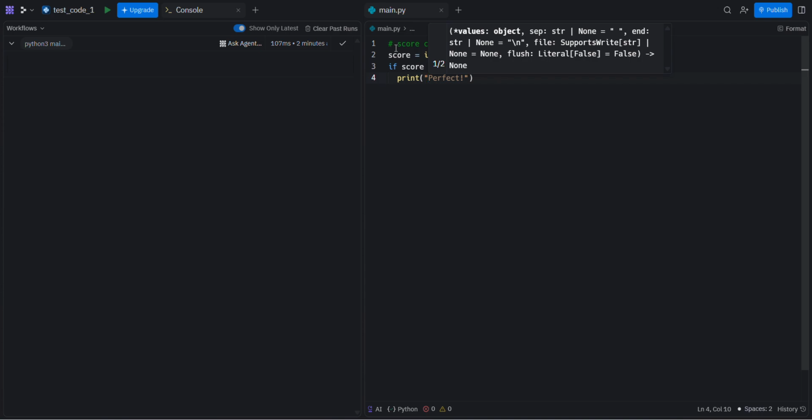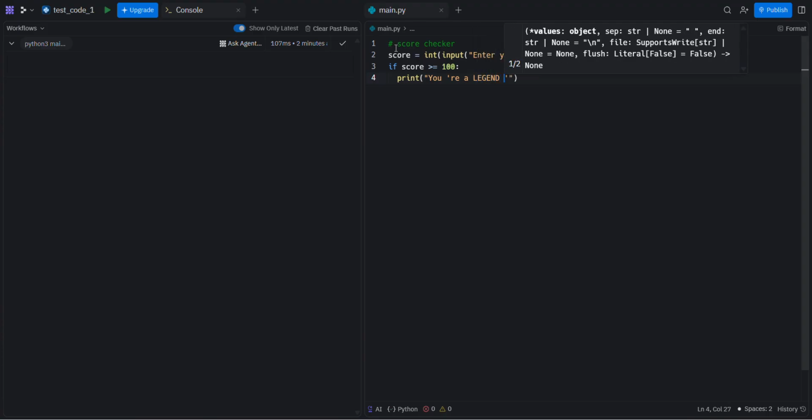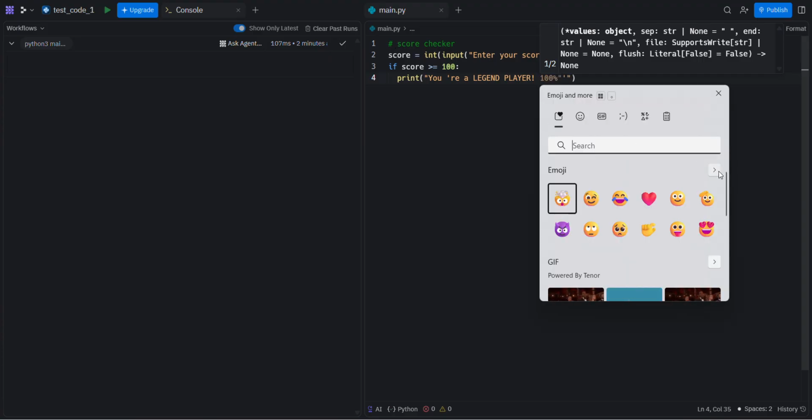for example, what can we print here? You are a legend player. Okay, let's write it like this. We can also put some emojis.